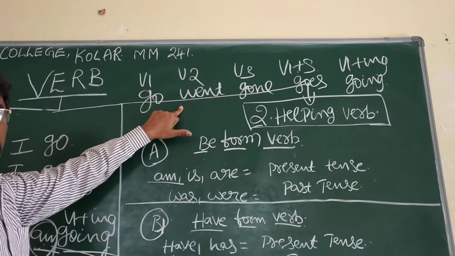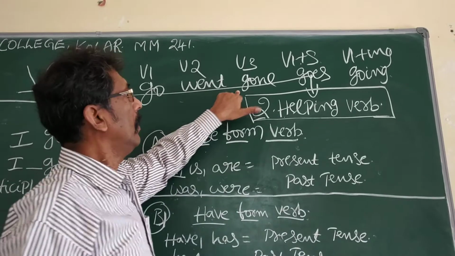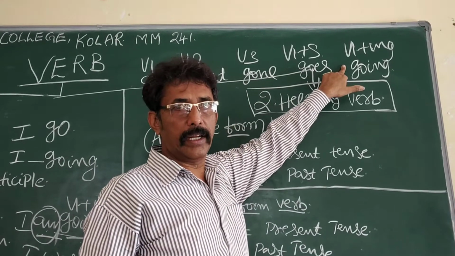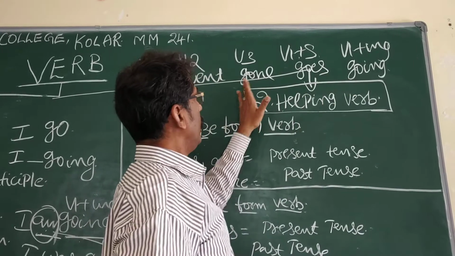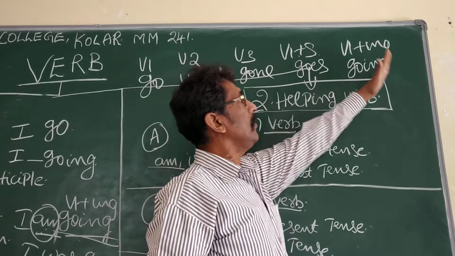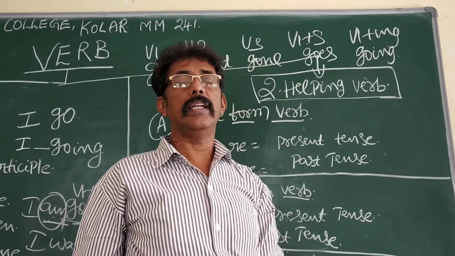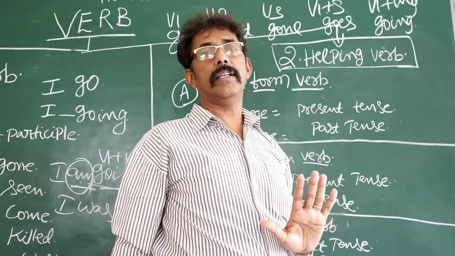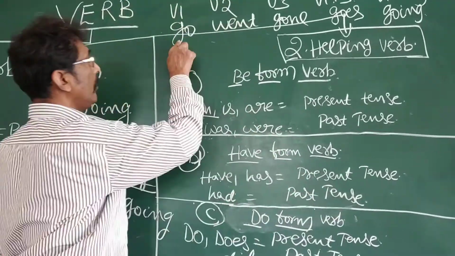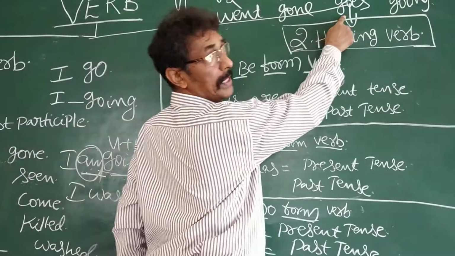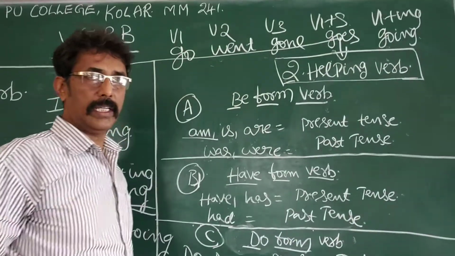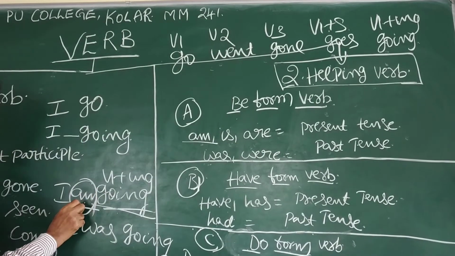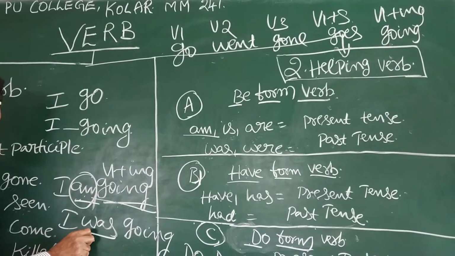V1 go, V2 went, V3 gone, V1 plus S goes, V1 plus ing going. It is the concept: V1, V2, V3, V4, V5, V6. It is unnecessary, it is really wrong indeed, to understand the concept in that order. It is why we use V1, V2, V3, V1 plus S, V1 plus ing. It is enough. So, I am going, present tense; I was going, past tense.